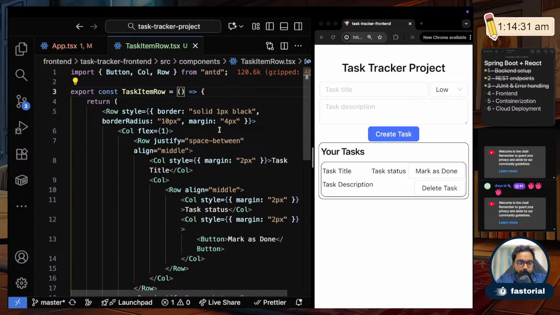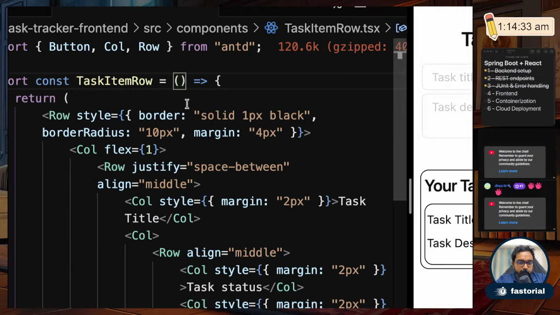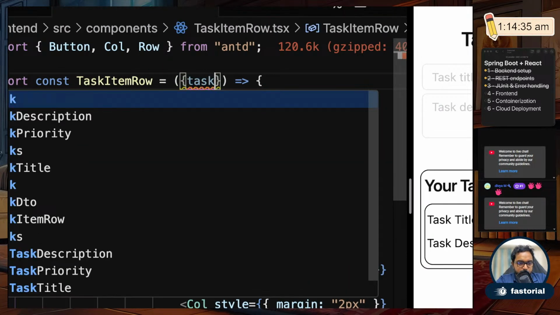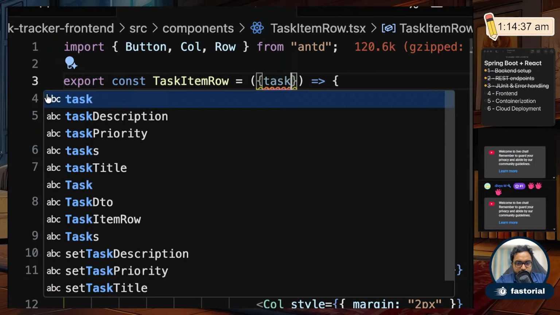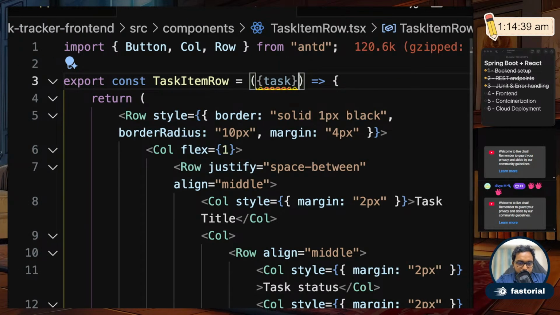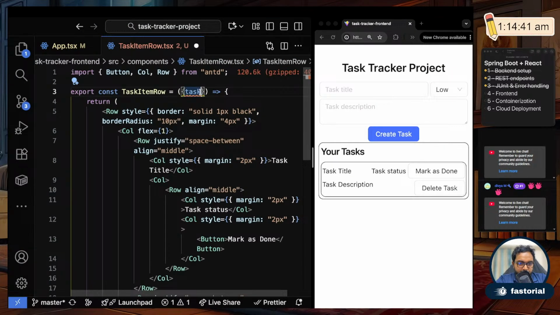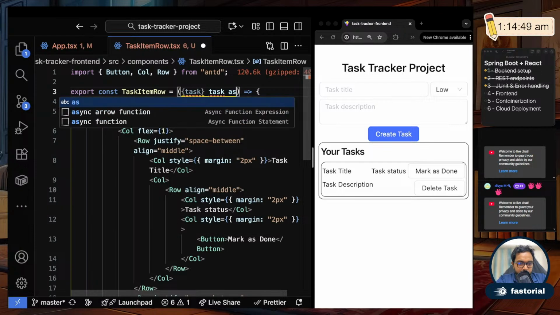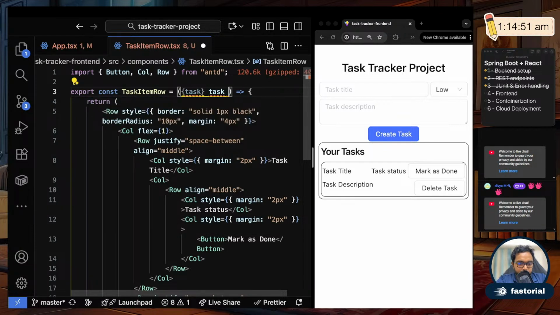So for that, inside task item row I have to say task, the task is coming in, and then I have to give it a type. So task, I don't think it's like this. You have to do task as, or is it like this?